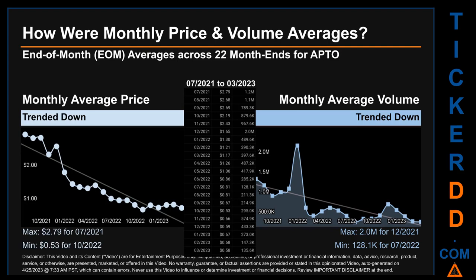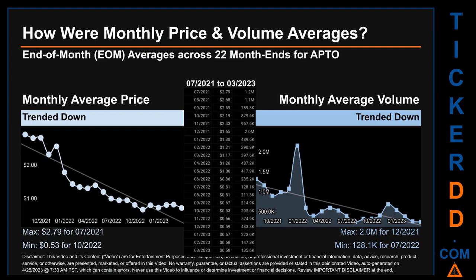How were price and volume averages for APTO? Across 448 trading days, there were a total of 22 month ends, of which monthly averages for daily price and volume were calculated. Overall, monthly price average trended down while monthly volume average trended down.